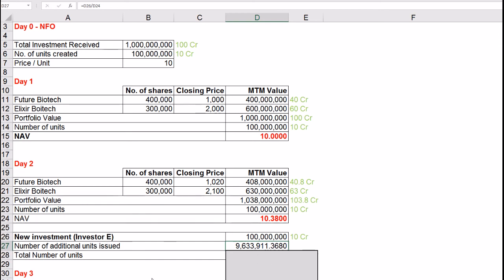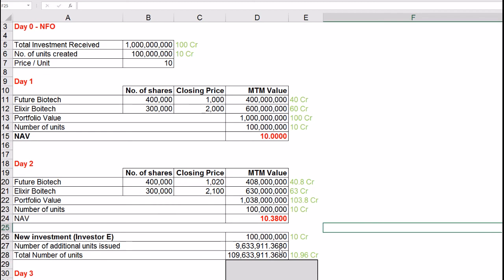At the end of this investment, the total number of outstanding units issued under this scheme will go up by this number and hence the total number will be 10 crore 96,33,911.3680. What would be our NAV post-investment? It still will be 10.38. This is how investments in any open-ended mutual fund work.